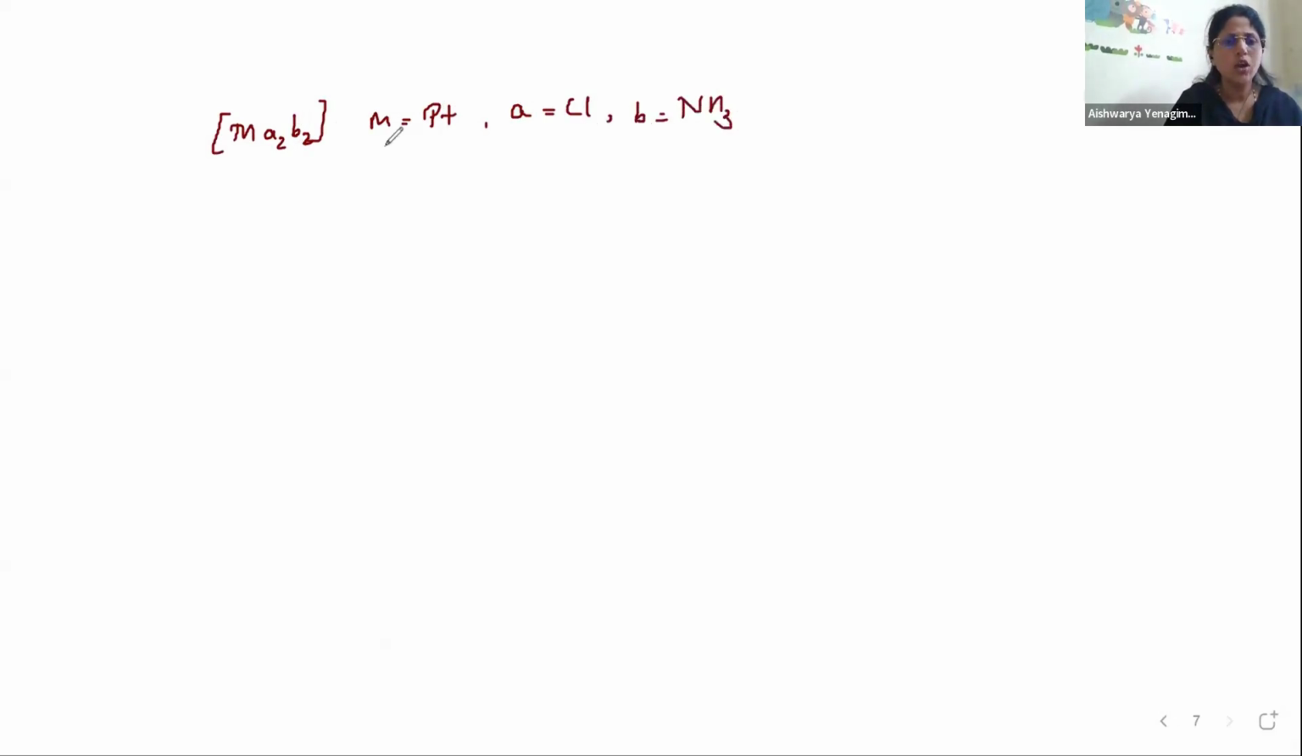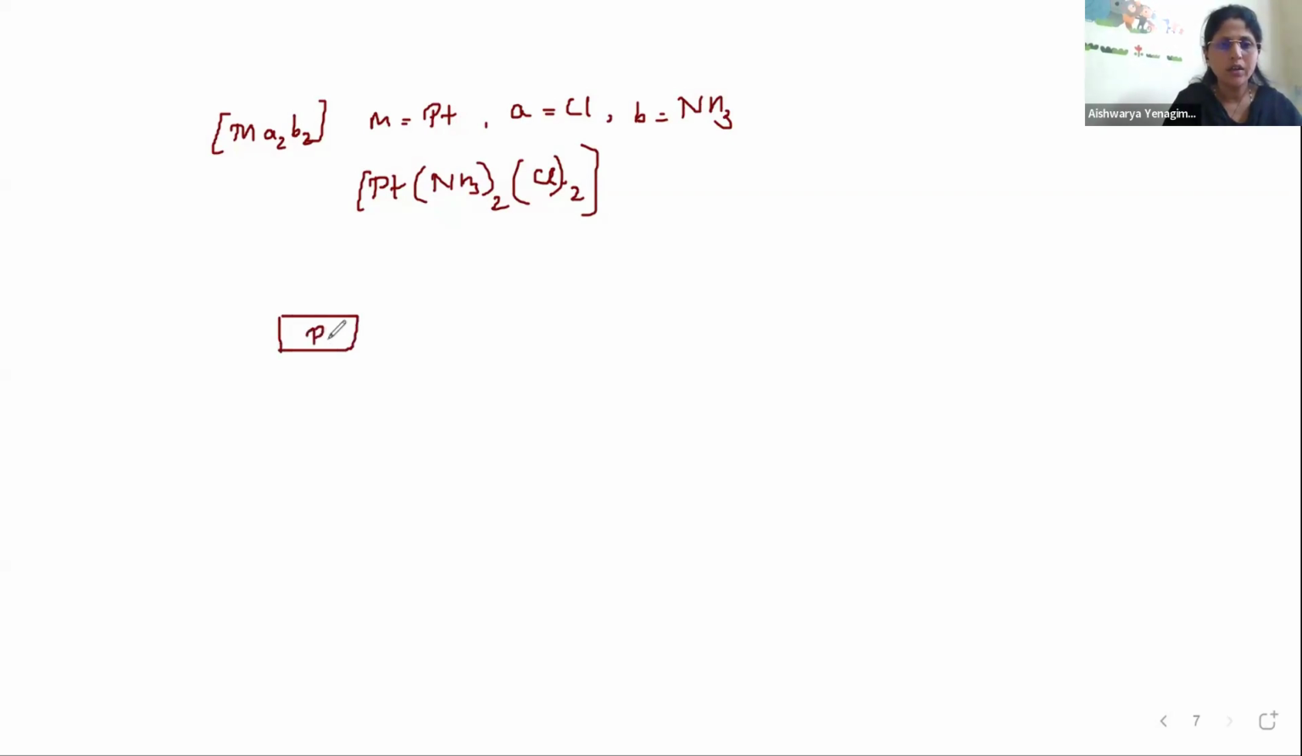Let us see. So the molecular formula comes out to be Pt(NH3)2Cl2. This is the molecular formula. So how is the arrangement done?